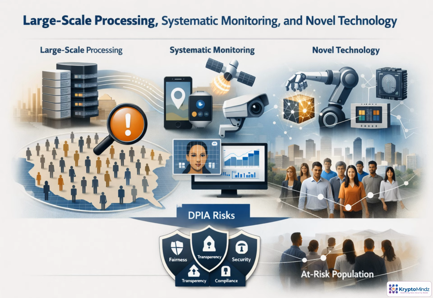Three conditions should quickly raise DPIA priority: scale, monitoring, and novelty. Scale means errors or bias can affect many people before they are detected. Monitoring means the system observes behavior over time, often in sensitive contexts such as work, location, biometrics, or user activity. Novel technology adds uncertainty around fairness, explainability, security, and lawful use. The practical task is to document who is affected, how often data is observed, how intrusive the processing is, and where deployment occurs.